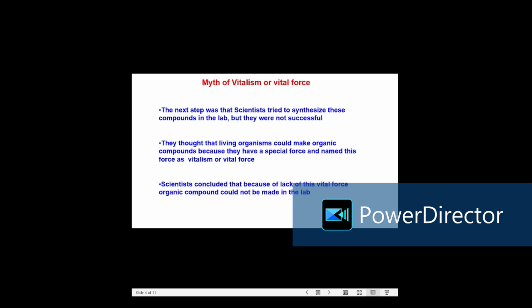The next thing scientists did was try to make these compounds in the lab, but they were not successful. So they wondered why they were unable to make these organic compounds in the lab. They had the notion that living organisms might have a special force called vital force or vitalism. Because of this, scientists were unable to make the compounds in the lab, and living organisms were able to make them because they had this special force called vital force.